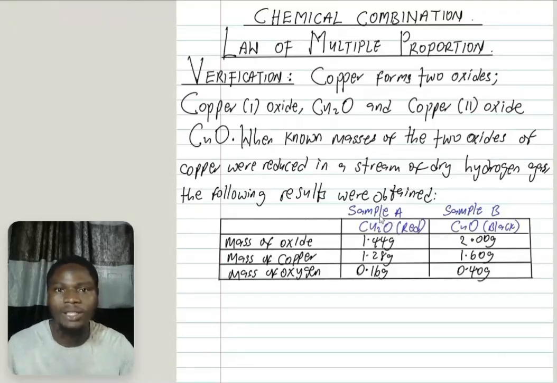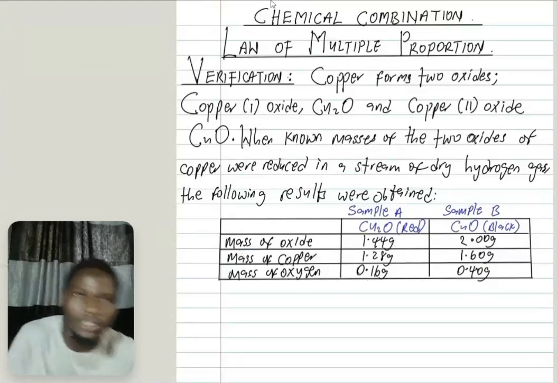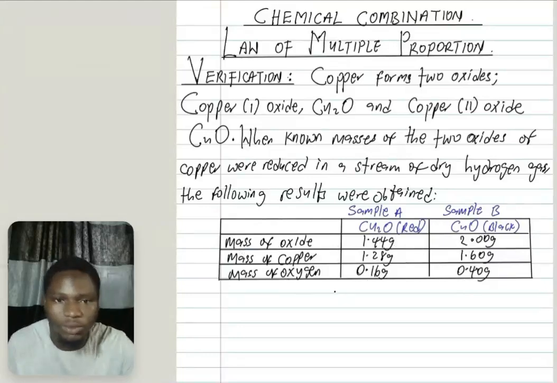You have copper sample A and sample B. Now look at the oxide, look at copper, and look at oxygen. Now, how will you verify this? If you have to verify the law of multiple proportion, what should you do?